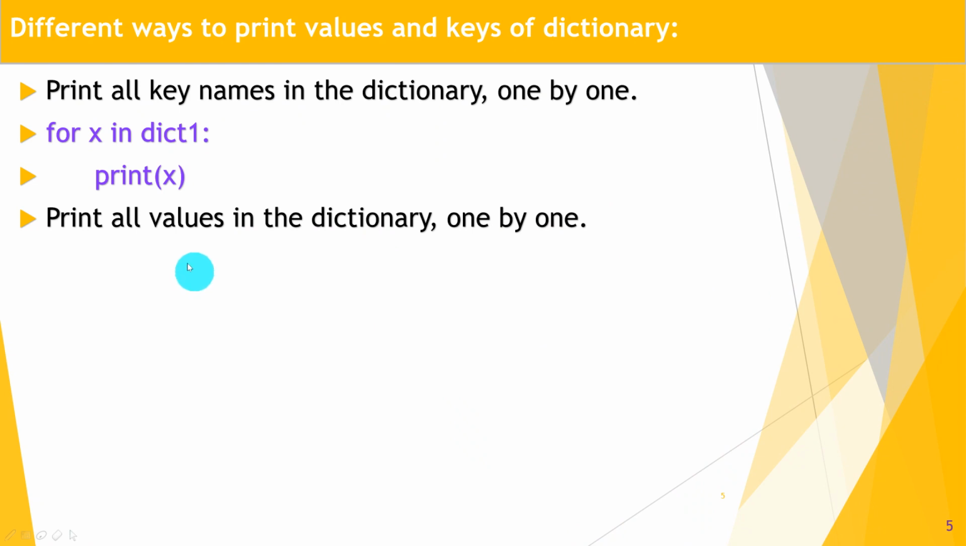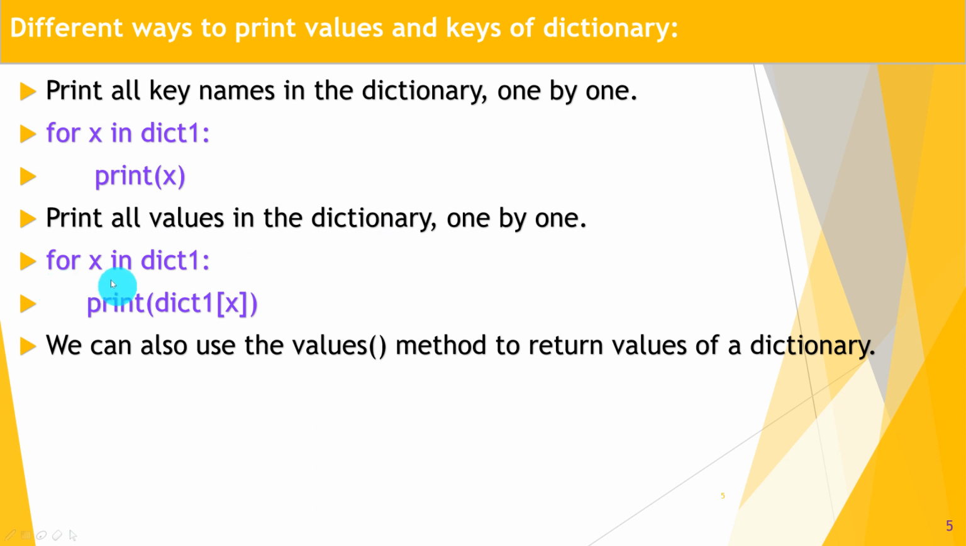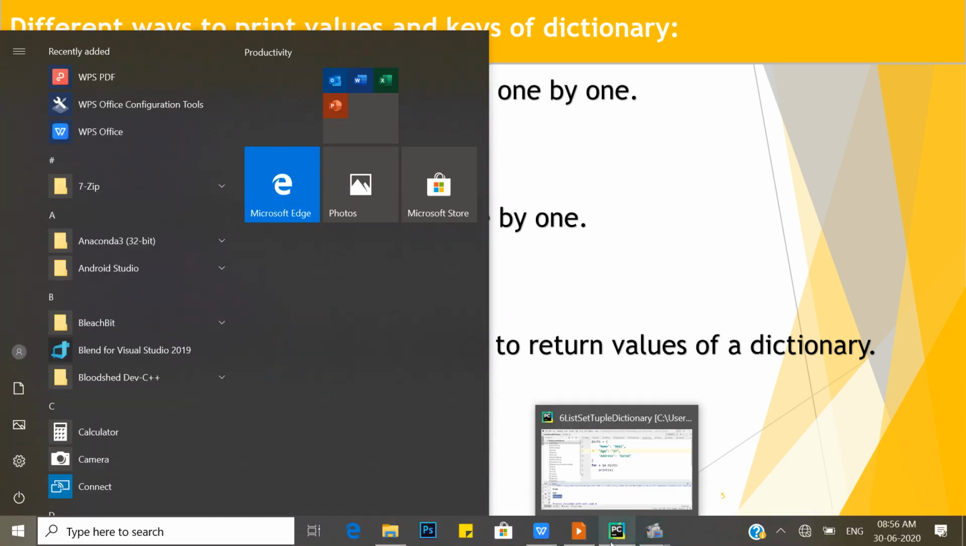Print all values of the dictionary. It gave you only key names. Okay, second way. Print all values of the dictionary one by one. So how to display it? For x in dict1 and print dict1 x. Great. So it gives you only values. Let's check whether it works or not.